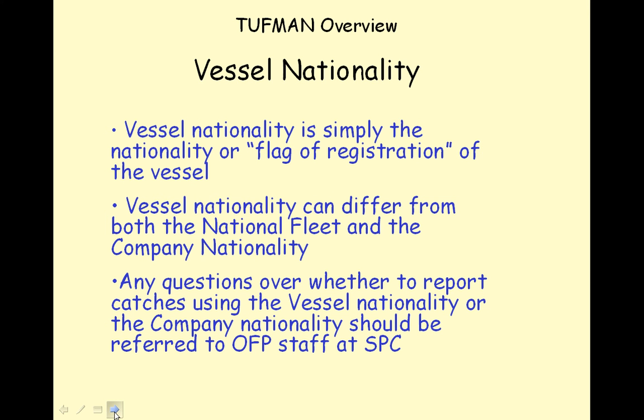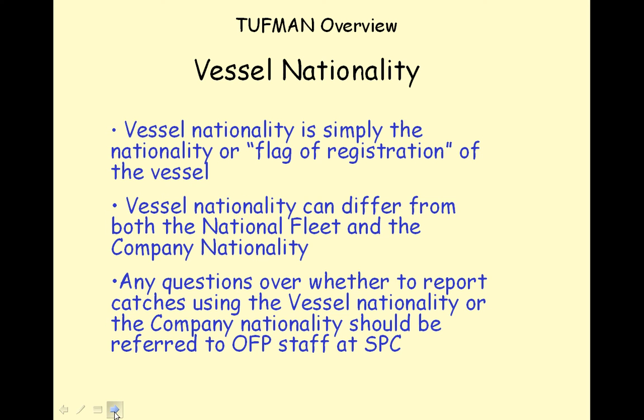There may be instances when you want to report summaries of catch and effort based on the vessel nationality, which is simply the nationality or flag of registration of the vessel that has been provided with a license to fish. Vessel nationality can be different to both the national fleet and company nationality. Reporting the catch of foreign vessels is usually done through the selection of either company nationality or vessel nationality in the TUFMAN reporting menu, but this selection sometimes may not be straightforward.